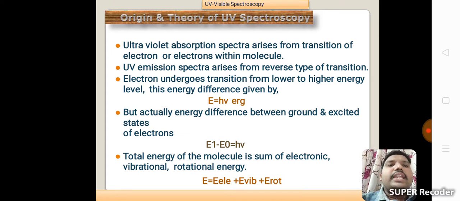Actually, the energy difference between the ground and excited states of electrons, E1 minus E0, equals h nu. The total energy of the molecule is the sum of electronic, vibrational and rotational energy. That means total energy E equals electronic energy plus vibrational energy plus rotational energy.